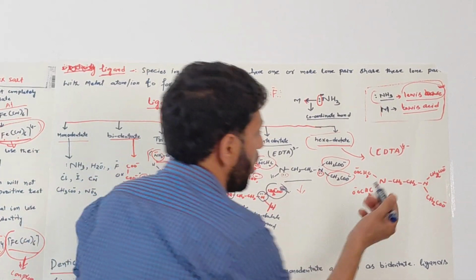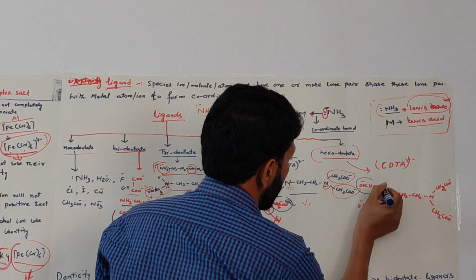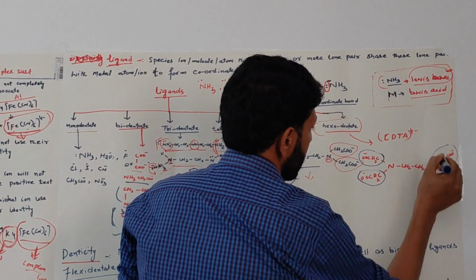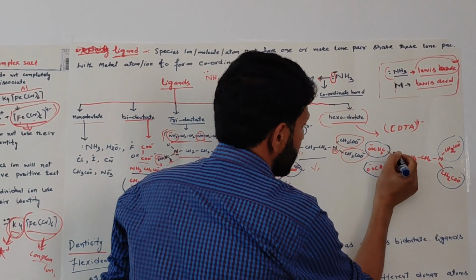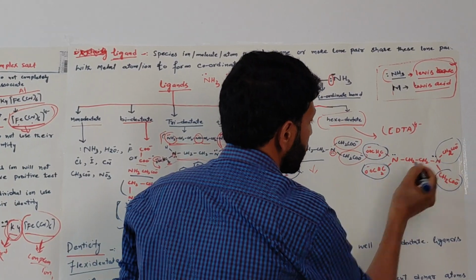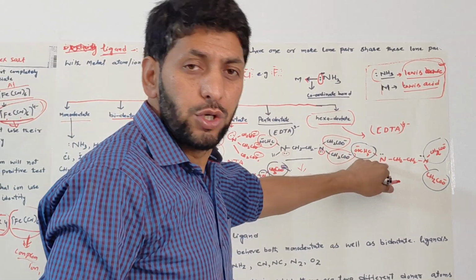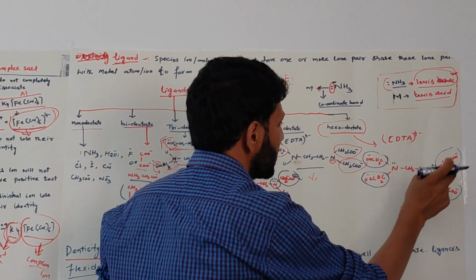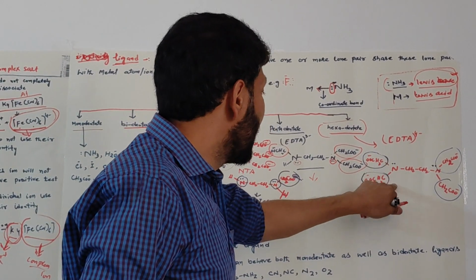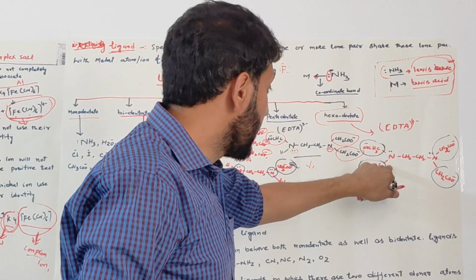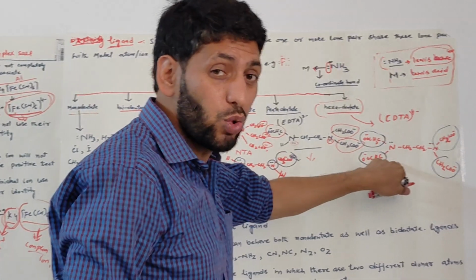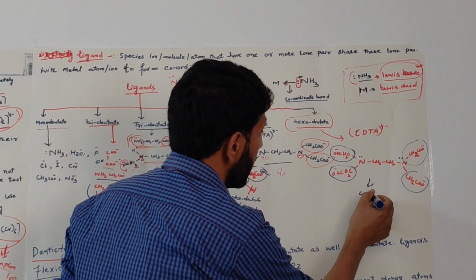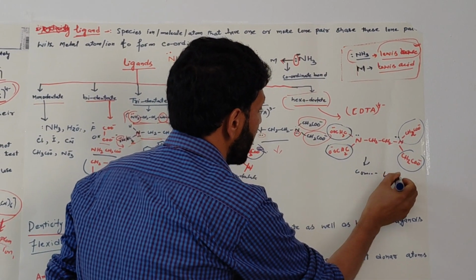Tetraacetate, that is 4 acetate groups are there. 1, 2. This is the second. This is the third one. This is the fourth one. And these 2 nitrogen atoms are also included in the category of donor atoms. So 1, 2, 3, 4, 5, 6. So this ligand has 6 donor atoms and can coordinate with the metal by these 6 donor atoms and lead to the formation of 6 coordinate bonds. So it will be included in the hexadentate ligands.